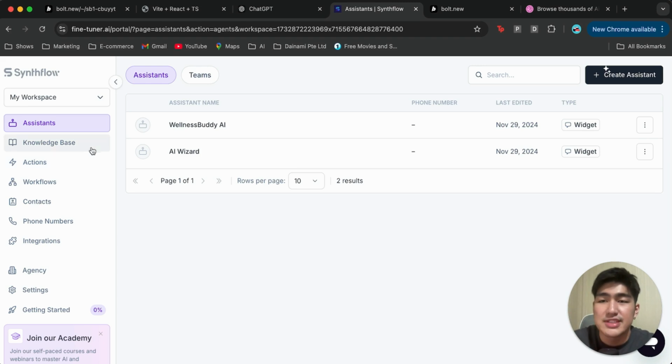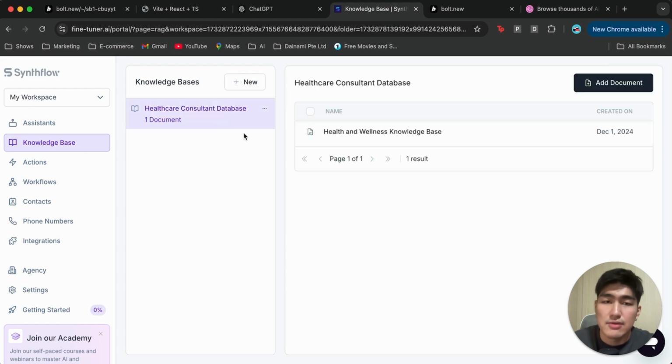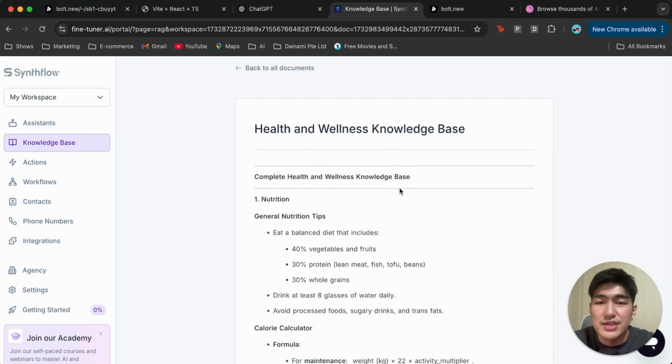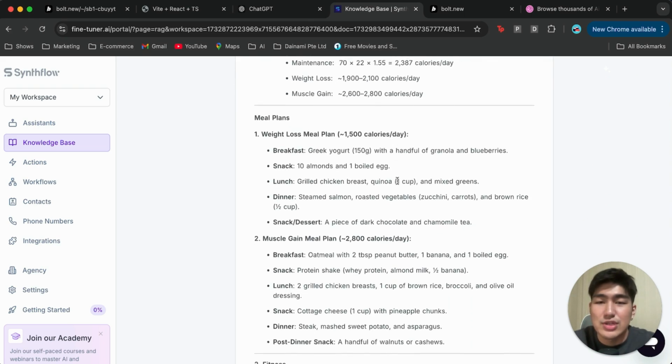And so the first thing I want to do before I create an assistant is to create a knowledge base, right? Essentially, a knowledge base is a list of documents that we can use to feed our assistant so it knows exactly what to reply to our customers. For this simple example, let's say we're creating a health and wellness consultant. I have a simple knowledge base that I've uploaded over here, such as nutrition tips, calorie calculator, and so on and so forth.